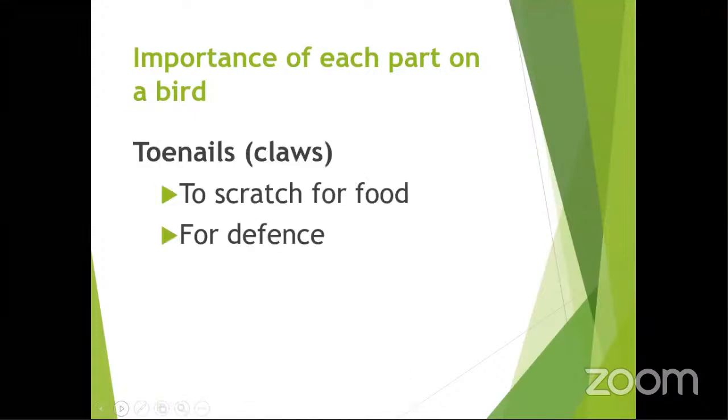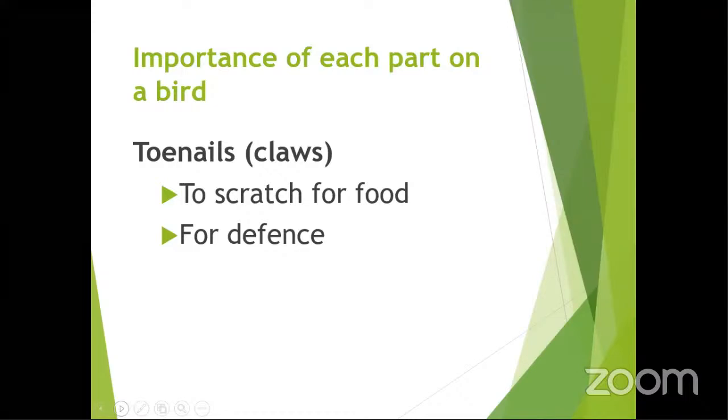Then we are still continuing with the various parts. The other one is the toenails. These ones are called claws. In primary 6, we shall look at classification of animals, and we shall look at birds again, and we shall get to know the claws. Birds have different claws, which they use for different reasons.